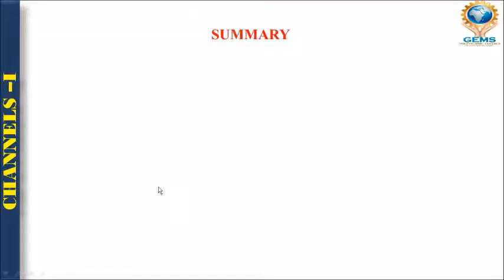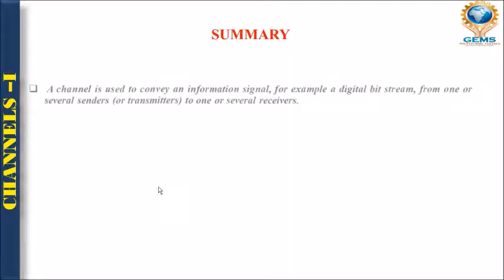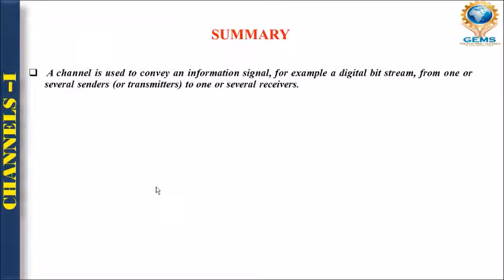So let's talk about a summary of what we have studied so far in this video. A channel is used to convey the information signal. For example, it is the bit stream which is transmitted from one place to another place. In this configuration, we may have one sender and one receiver, or one sender and many receivers, or many senders and one receiver, or many senders and many receivers.